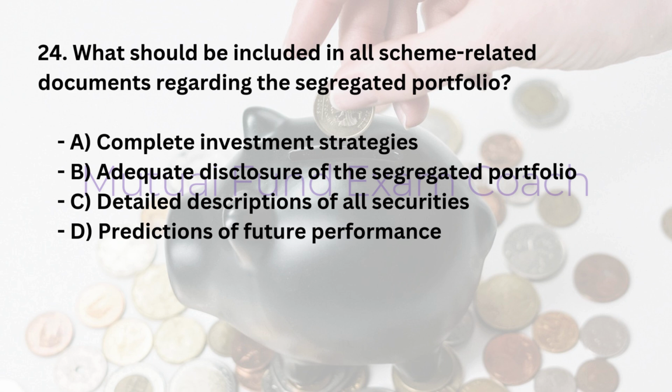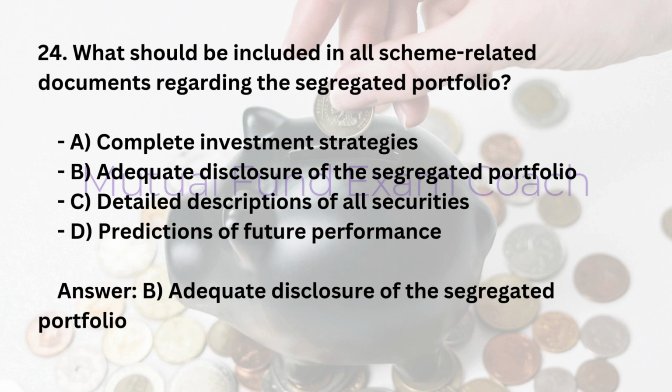24. What should be included in all scheme-related documents regarding the segregated portfolio? A. Complete investment strategies. B. Adequate disclosure of the segregated portfolio. C. Detailed descriptions of all securities. D. Predictions of future performance. Answer: B. Adequate disclosure of the segregated portfolio.